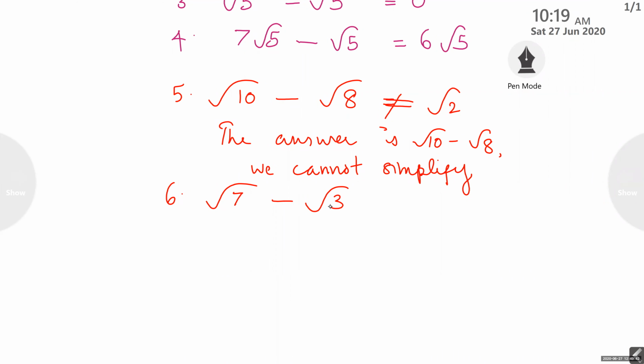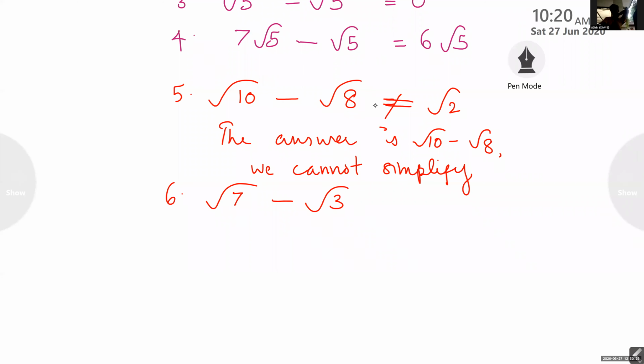Ashik Joshi, can you tell the answer? Are you listening? You are looking somewhere. Root 4. Ashik, just now I told you that you will forget all the laws when you are doing simplification of big questions. Is it correct, Ashik? Can you repeat the answer?